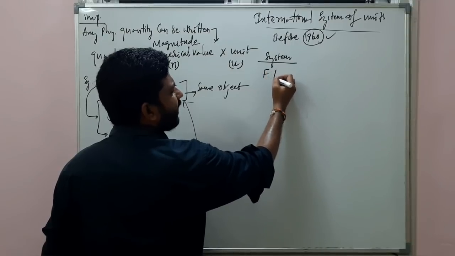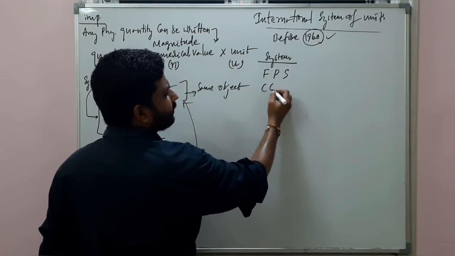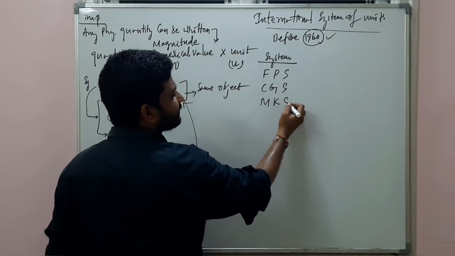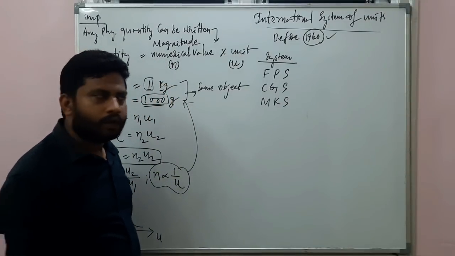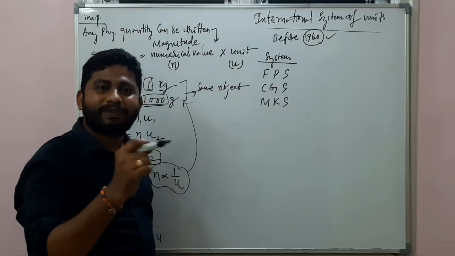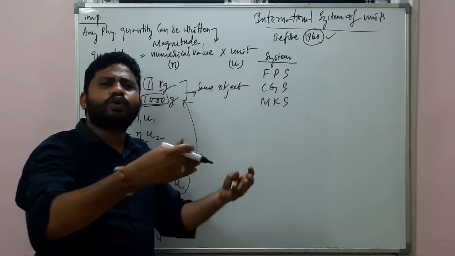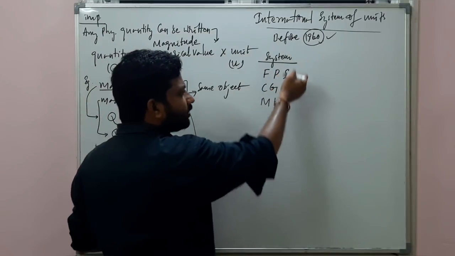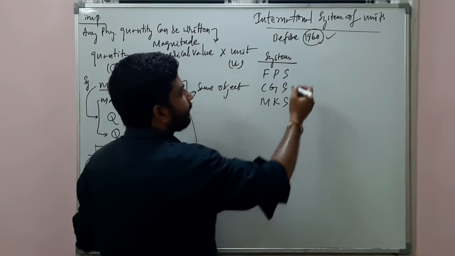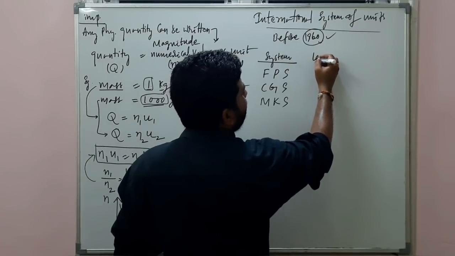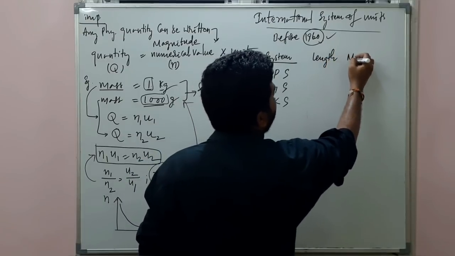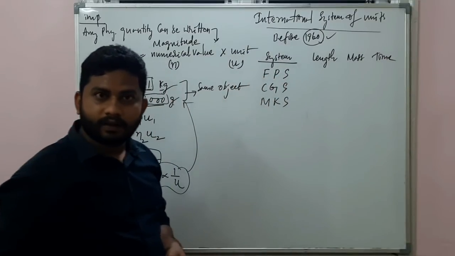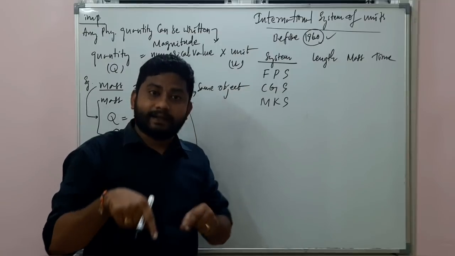Number one, FPS, number two, CGS, and number three is MKS. So this is the British system of units, FPS, and the other systems of units are used in different countries and different regions of the globe. And in all these systems of units, length, mass and time were the fundamental quantities. But the fundamental quantities we discussed were 7.